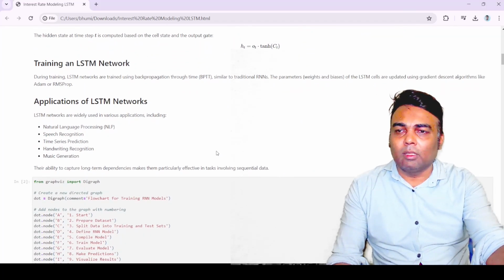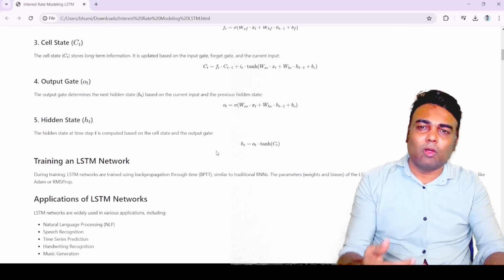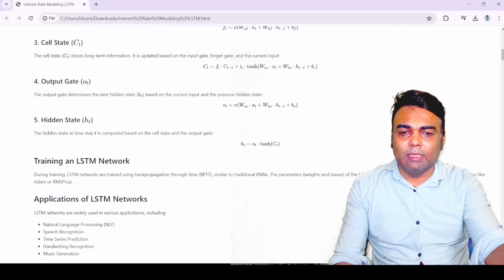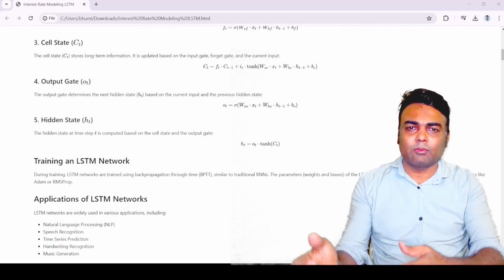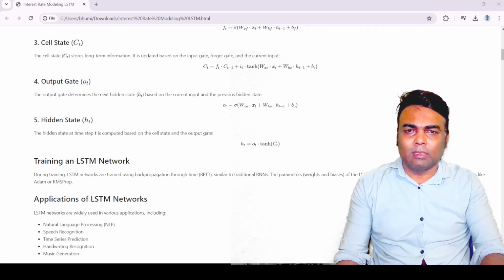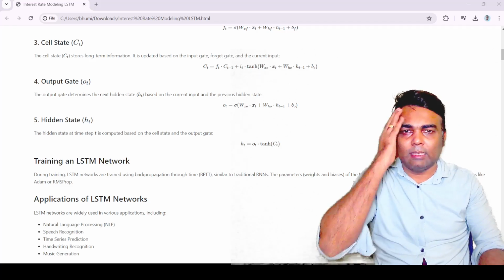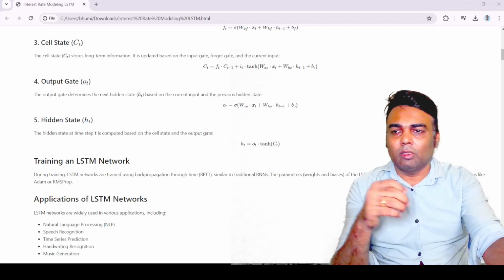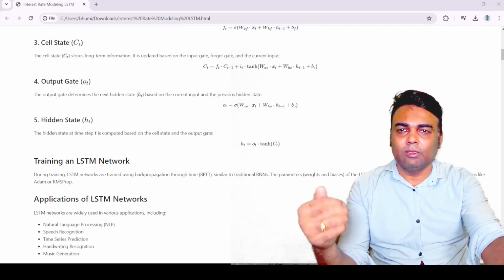Before discussing how to train LSTM, we need to discuss the flowchart, as we discussed in the RNN case also. The flowchart is similar for training the LSTM model, similar to what we used in RNN.